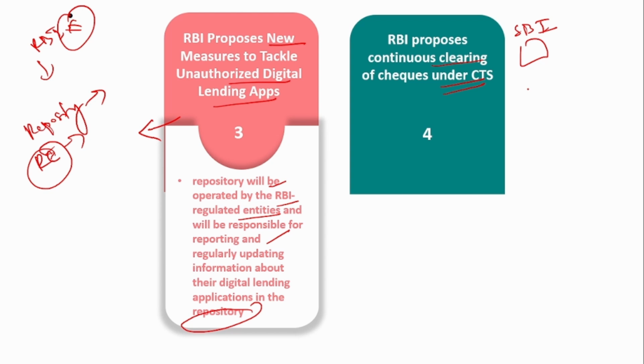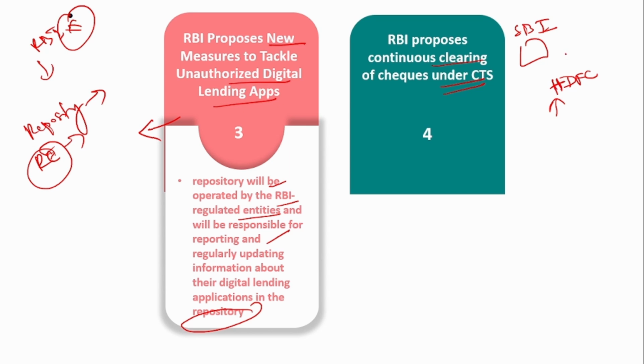Okay, so you are a customer of this SBI bank. Someone has handed an HDFC check to you. Now what you do is you go and hand over this HDFC check to your SBI account branch. Now they will put this HDFC check in their CTS, that is check truncation system, and then that amount will be cleared and it will be credited to your account in the next working day.